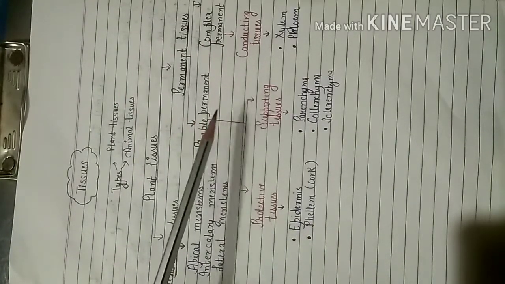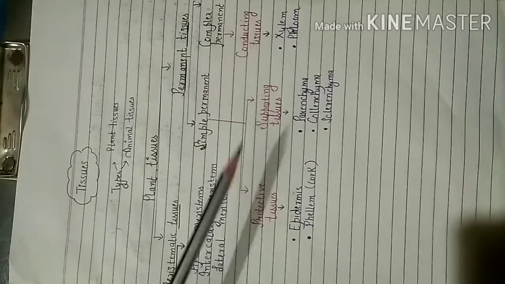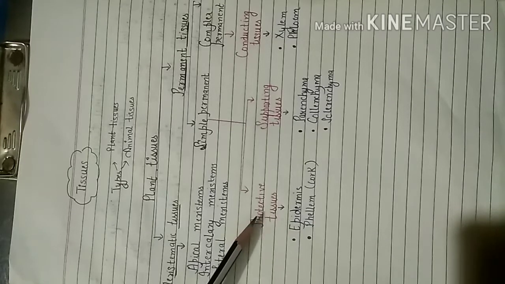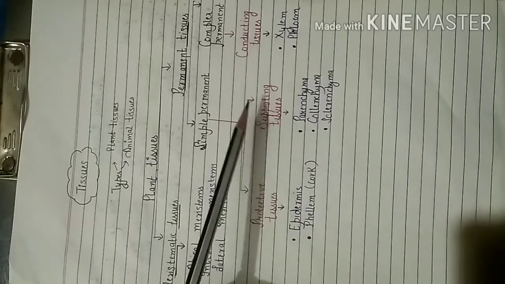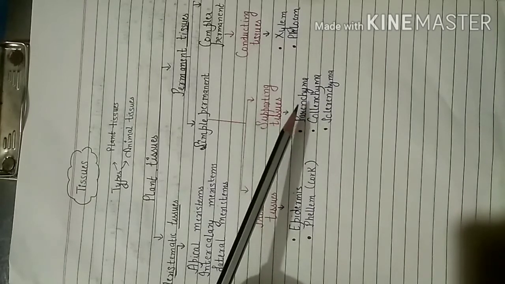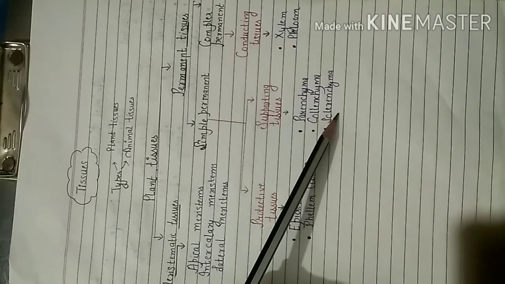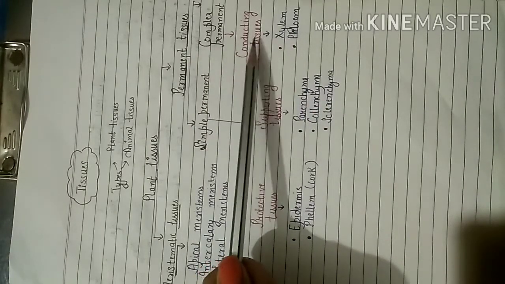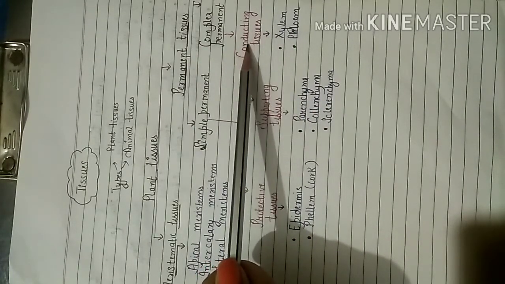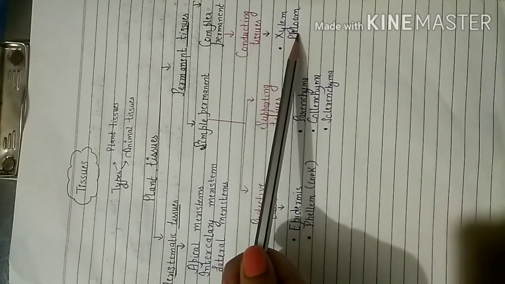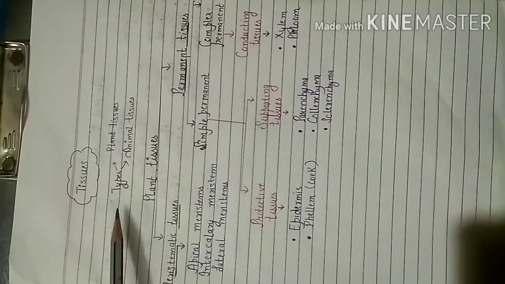Simple permanent tissue is again divided into two types: protective tissue and supporting tissue. This protective tissue is further divided into epidermis and phloem, and supporting tissue is divided into three subtypes, that is parenchyma, collenchyma and sclerenchyma. Then complex permanent tissue is divided into conducting tissue, which is divided into further types, that is xylem and phloem. This is about the types of the plant tissues.